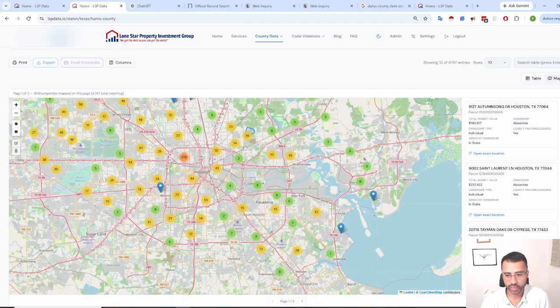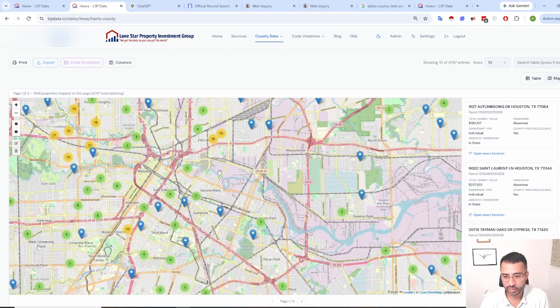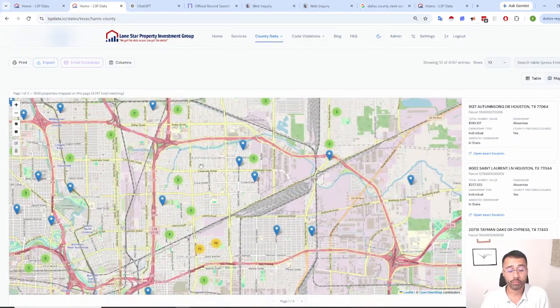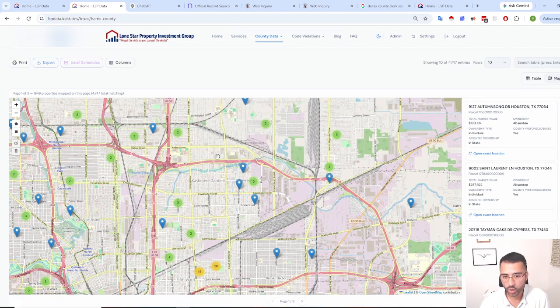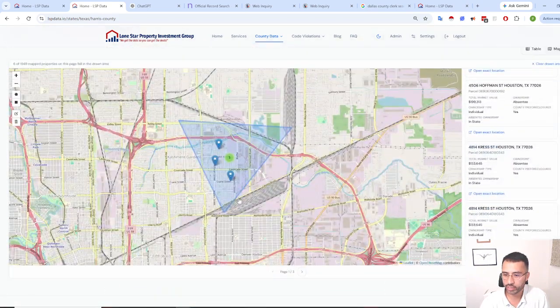So if you're not familiar, say, with Houston, but you know that you read about the 610 loop, which is here, right? Let's say you're interested in this area here, and the developing areas are growing and that sort of thing. This is going to give you a pretty good indicator of the zip code. So this is 77026. In the future, we're going to add the ability for you to come here and do a bit of filtering. This is still a work in progress, but at least this is going to limit those particular properties. But as you saw, this general zip code is 77026.